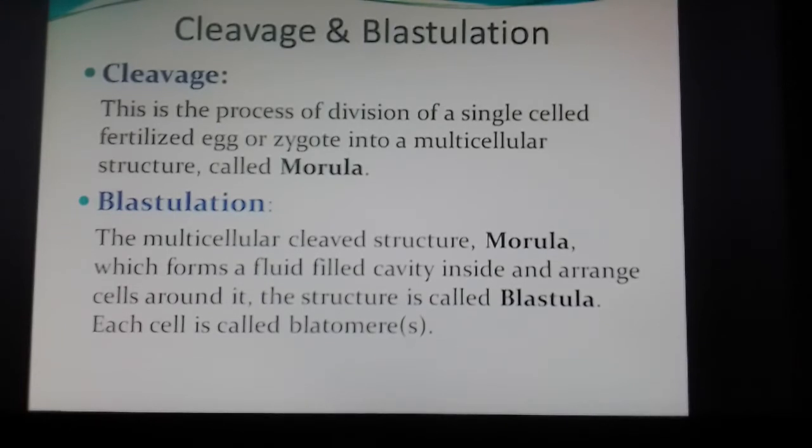Now at the inner part of the morula, a cavity is formed by the arrangement of other cells around, and the surrounding cells will be secreting some fluid which would be filling the cavity, called a blastocele. And the morula, after being filled with the fluid inside, will be named blastula, and the cells arranged outside, surrounding this blastocele, are called blastomeres, singular blastomere, plural blastomeres.